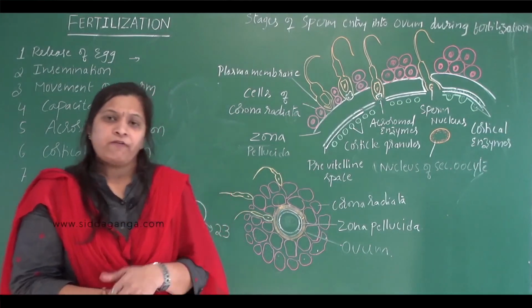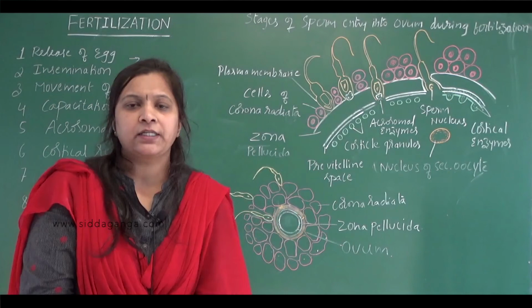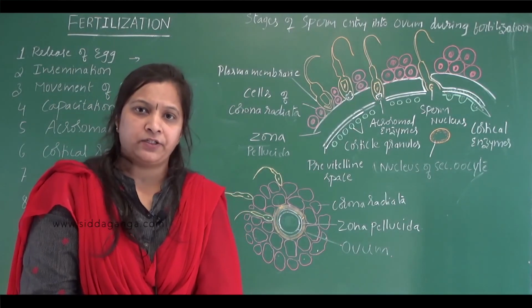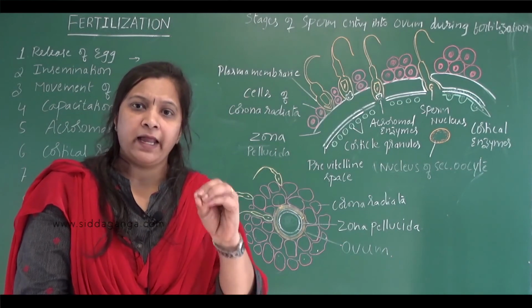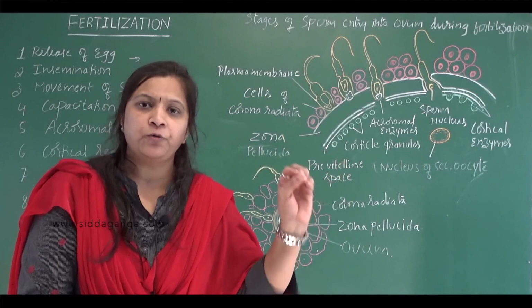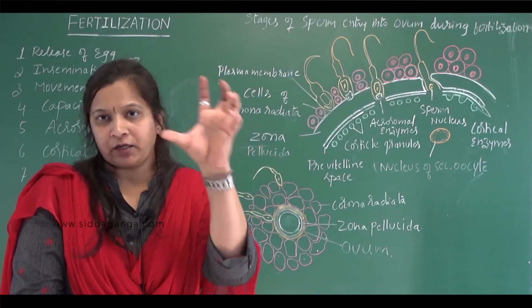Where will fertilization occur in human beings? In human beings, fertilization is internal. It occurs in the female reproductive tract. Fertilization will happen exactly in the ampulla region of the fallopian tube. You already know about the oviduct or fallopian tube.